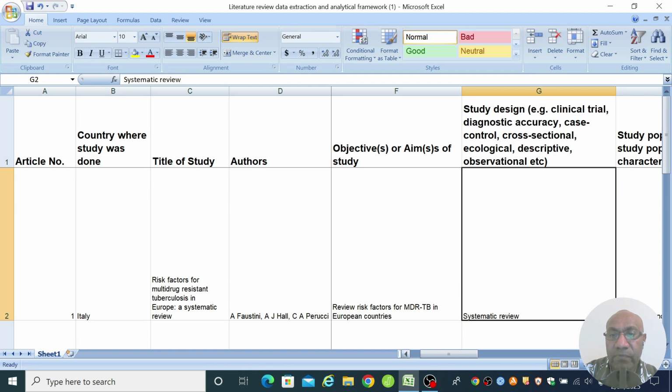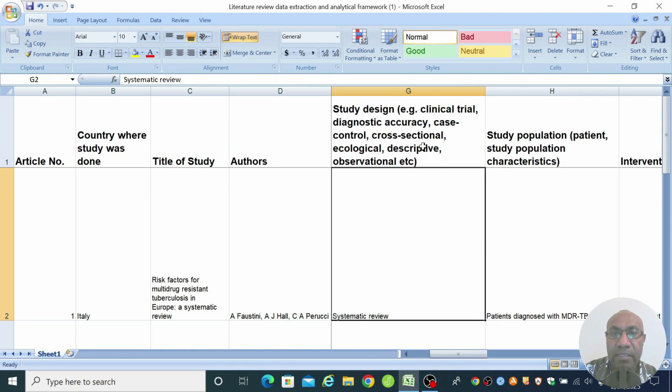The next important information that we'd like to have is the study design. For example, the paper could be a clinical trial. It could be a case control study or cross-sectional study. It depends on the paper that you are reading, of course. In this example, it was a systematic review, and that's what I put in this column.